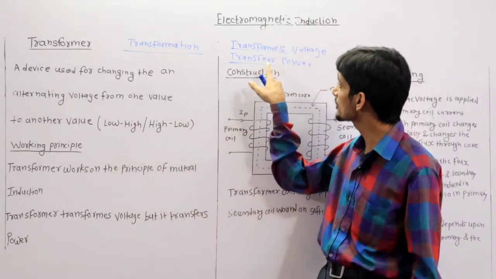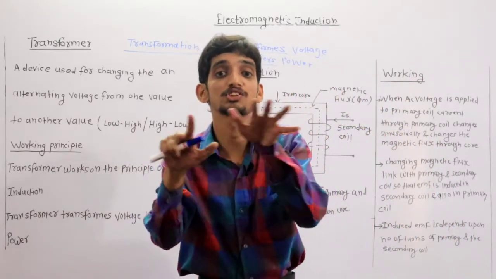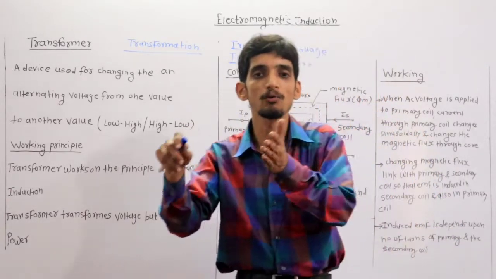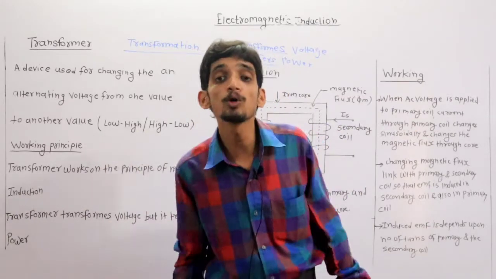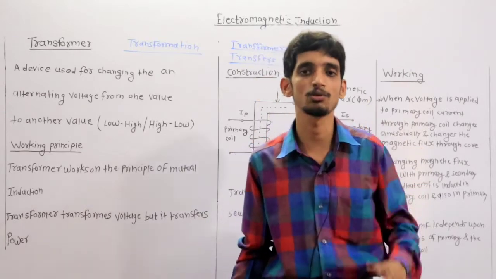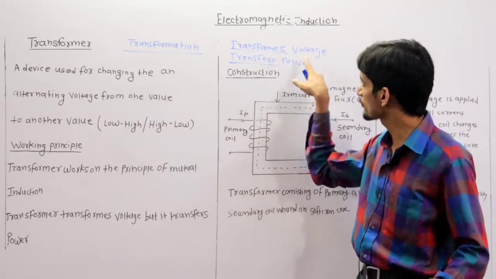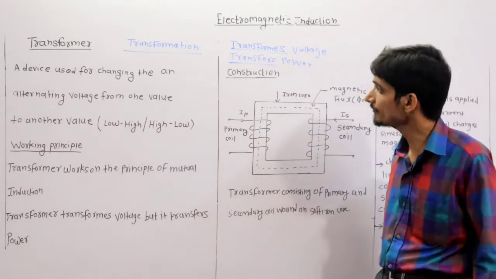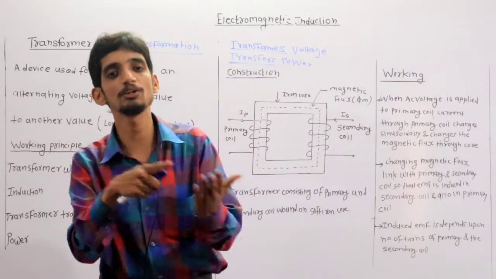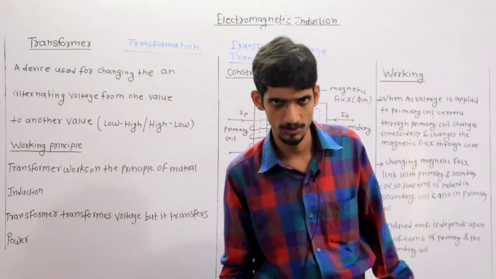So in a transformer there is transfer of power, the power does not change, it remains the same. The input power to the transformer is equal to the output power of the transformer, provided that the transformer is ideal. We will discuss what an ideal transformer is. Important point: it transforms voltage, transfers power. The transformer is used for changing the voltage from one value to another value. This is the basic definition of transformer.